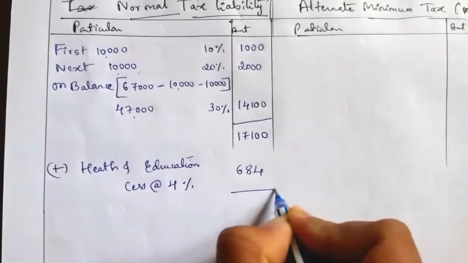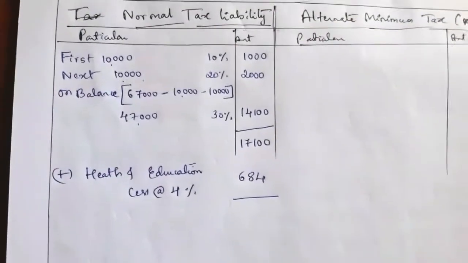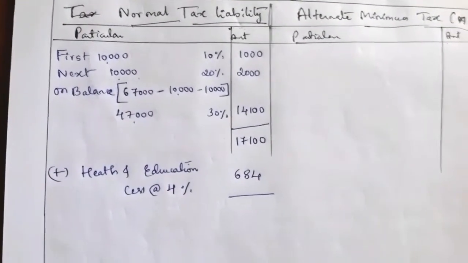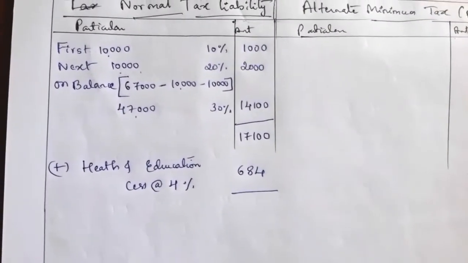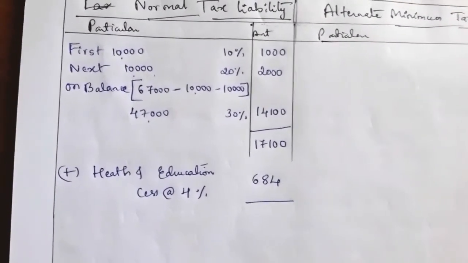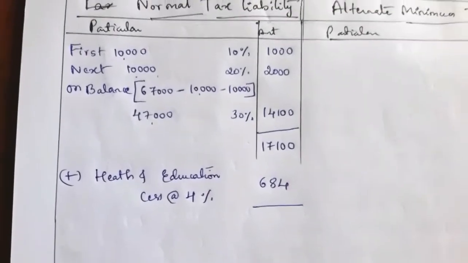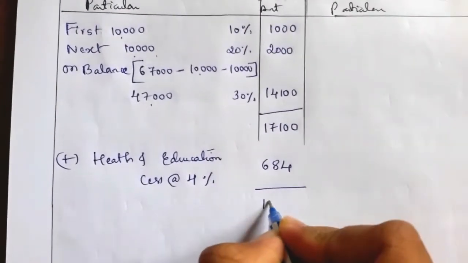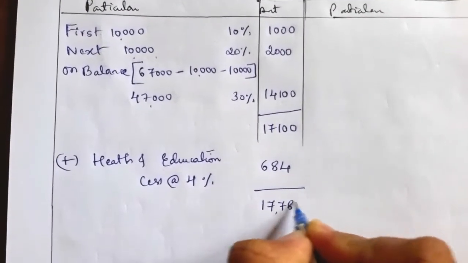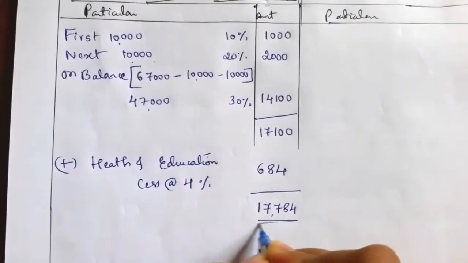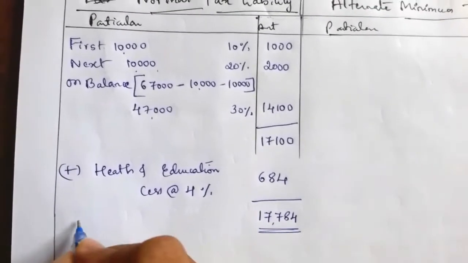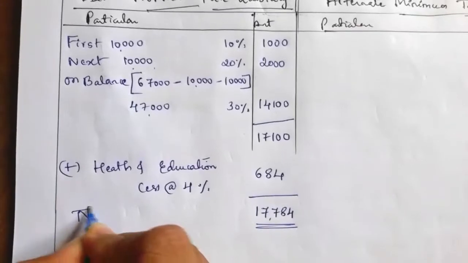If you add the tax as per the slab as well as the health and education cess, the total will be 17,784. So this is the tax liability, the normal tax.